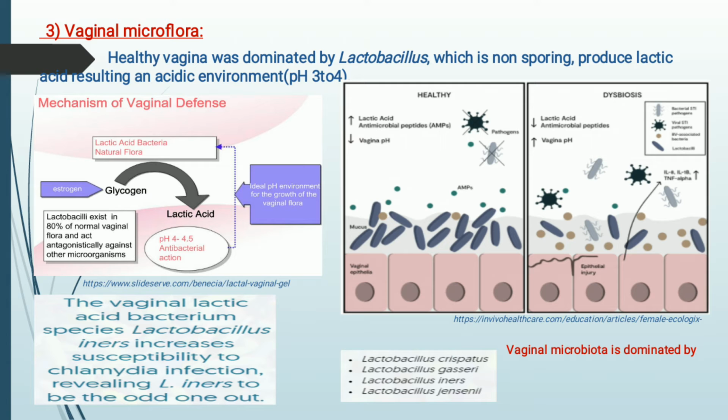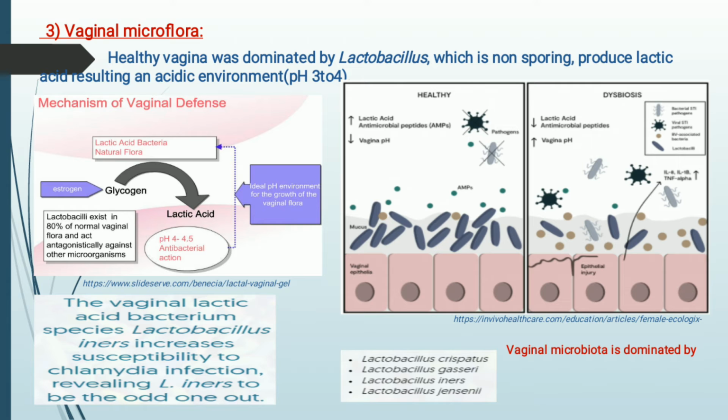Here I will tell you about the mechanism of vaginal defense, that is, how our vagina gets protected through the estrogen, glycogen, lactic acid relationship. So here you can see that glycogen gets converted into lactic acid and makes the pH of the vagina 4 to 4.5. What happens in the reproductive stage, that is from puberty till menopause,